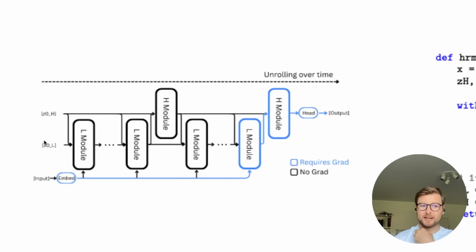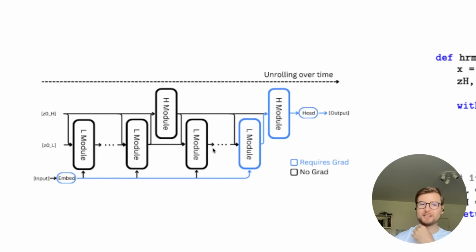So first, it updates the L embeddings by forward propagating the L embeddings and the current H embeddings to the L module. And with each L module call, it updates only the L embeddings. So this happens N times, and L times. And then with these updated L embeddings, it also updates the H embeddings by passing both the new L and the original H embeddings to the H module, right? And then we have a new H embedding.